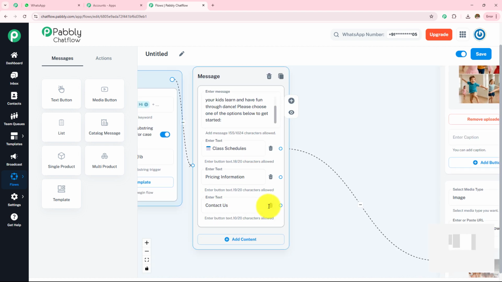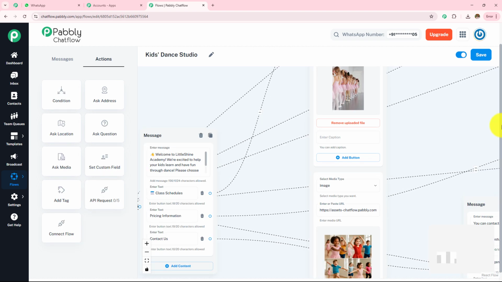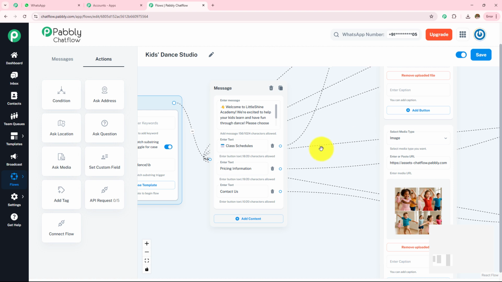For this contact us, I'm simply going to provide the information of my contact details. In this pricing information, I'm going to create a message, and then I'm going to create a button for which I'm going to create the message again. So I'm quickly going to add all the buttons and messages in this chatbot. So here I have completed this chatbot. I have created all the messages and all the buttons.